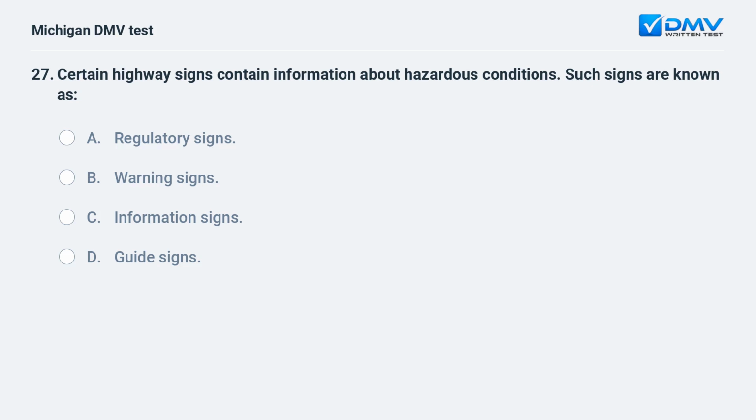Certain highway signs contain information about hazardous conditions. Such signs are known as: a. Regulatory signs. b. Warning signs. c. Information signs. d. Guide signs.